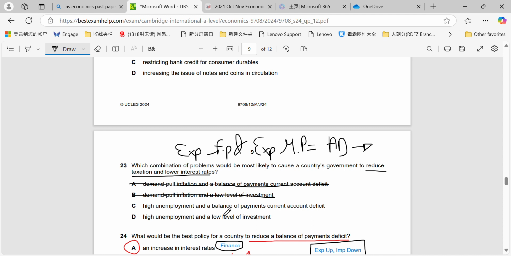High unemployment and a balance of payments current account deficit. So high unemployment definitely would be a problem that they would try and address by using the expansionary policy, because by moving AD to the right we can increase real GDP and we can therefore also increase our level of employment. But with a balance of payments current account deficit, however, we'd be trying to reduce the deficit, so we'd be trying to increase our exports.